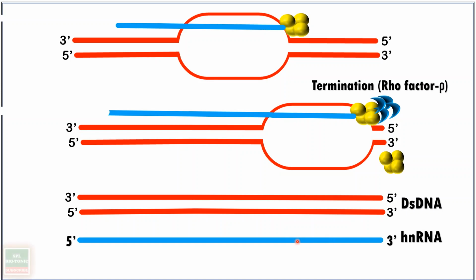Now in case of a eukaryotic cell, the RNA which is produced is not a mature one, so it still contains some exons and introns. So it is called heterogeneous RNA, or hnRNA, whereas in case of a prokaryotic cell, it simply forms mRNA. We'll see about it a bit afterwards.